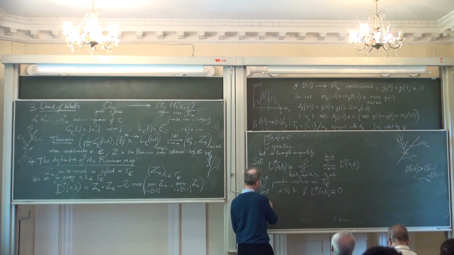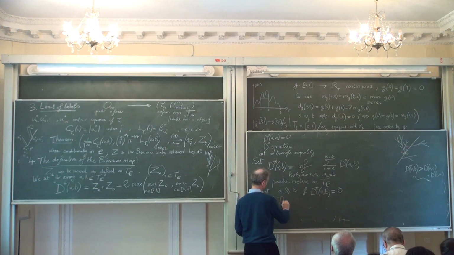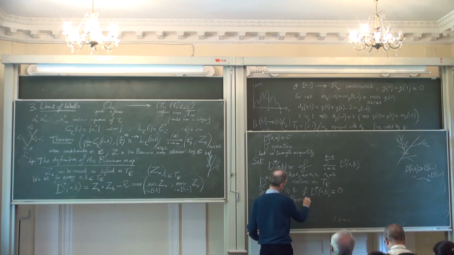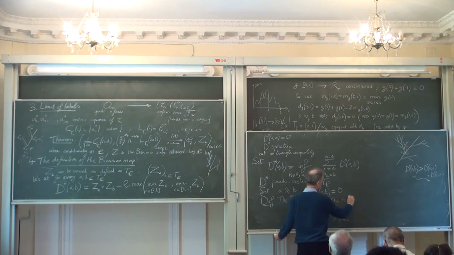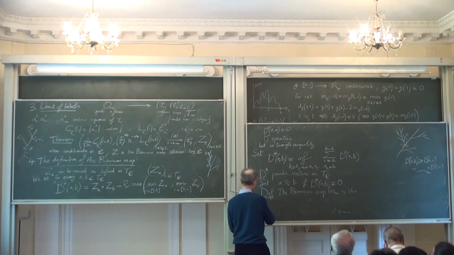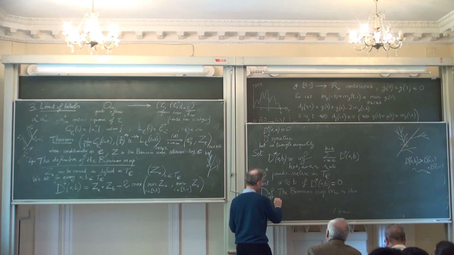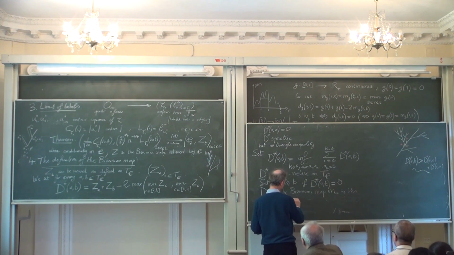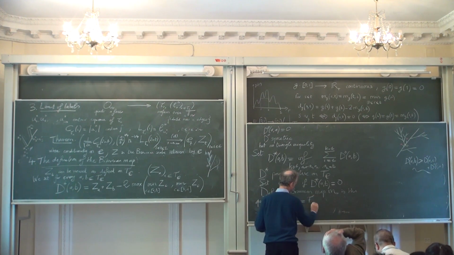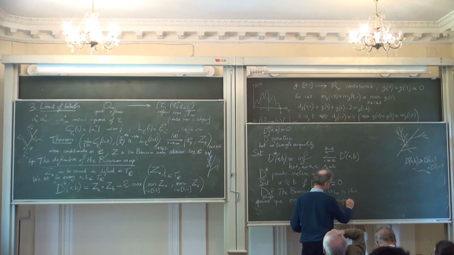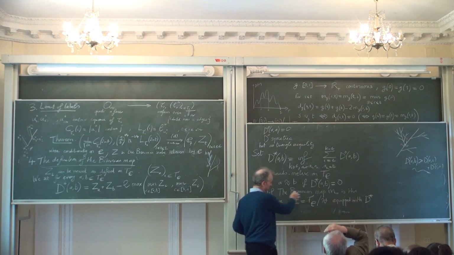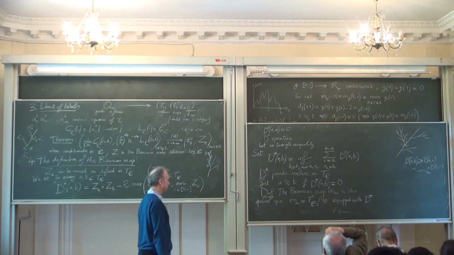And now you can define the Brownian map. This is a quotient space. So M infinity is equal to T_e quotiented with this equivalence relation, equipped with d star, which gives you a metric now, a real distance, on this quotient space.